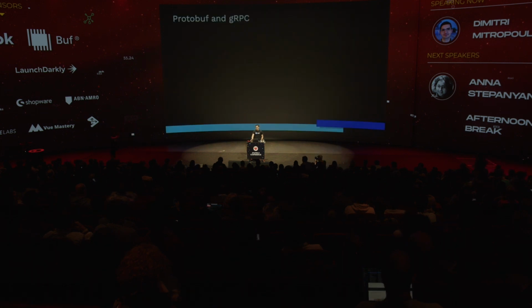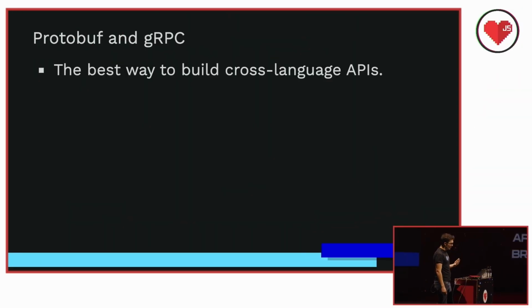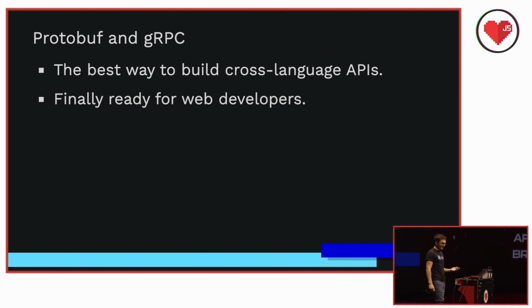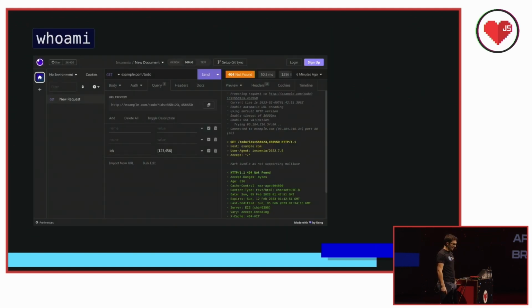So for anyone who's about to walk out, the 3 most important takeaways for this talk are that protobuf and gRPC are the best way to do cross-language APIs. They are finally ready for the web, and they're as productive as tRPC or GraphQL, which also, those are the demos. So there's going to be one for tRPC, one for GraphQL, and one for this protobuf stuff.